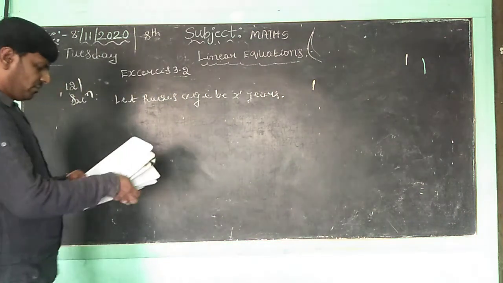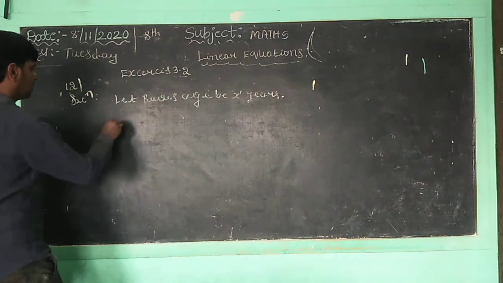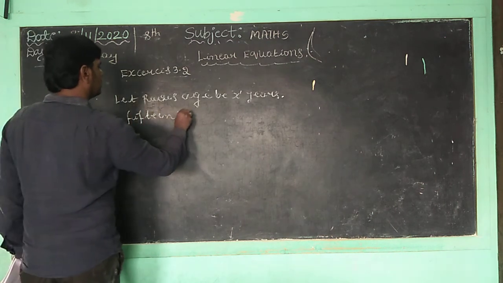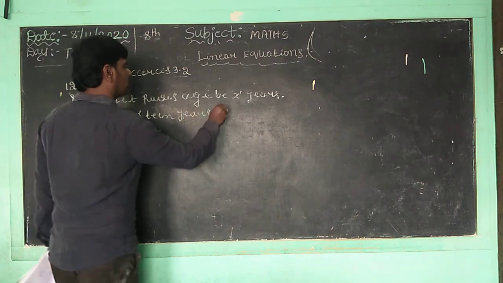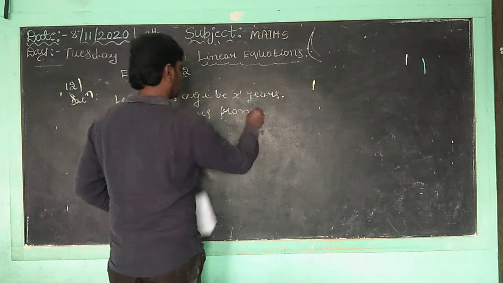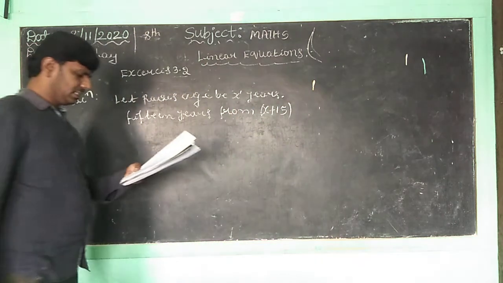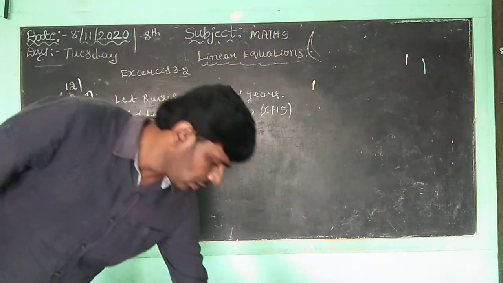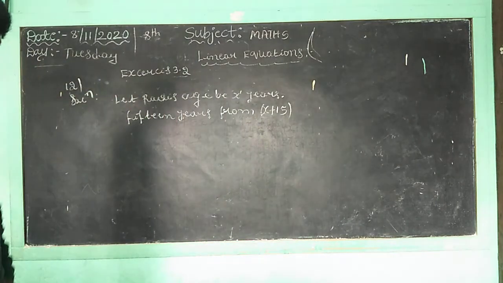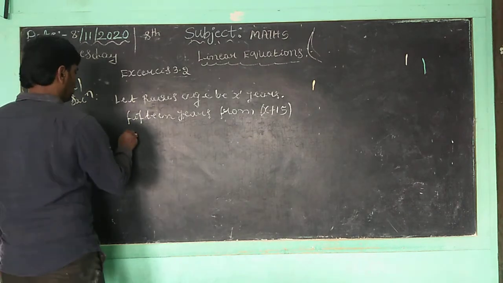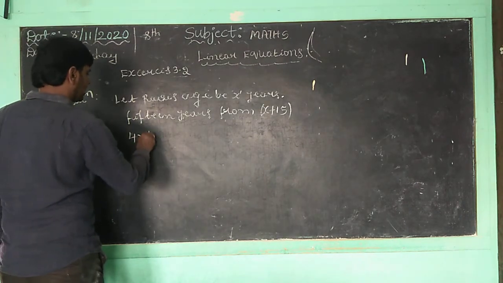Correct. And 15 years from now we want to take x plus 15. Correct, children? Then also 4 into Ravi's present age.